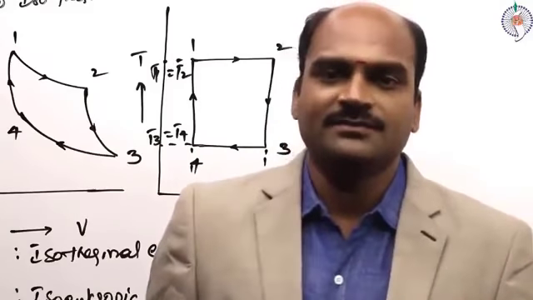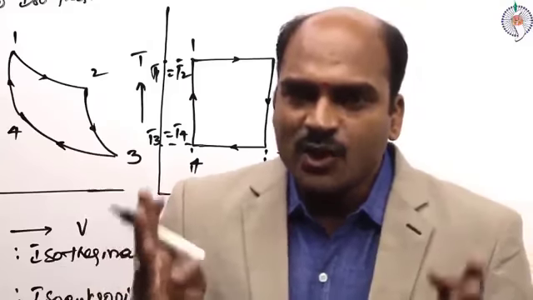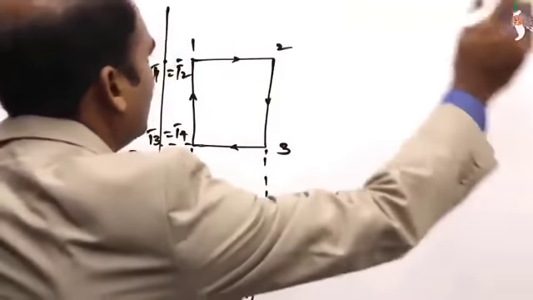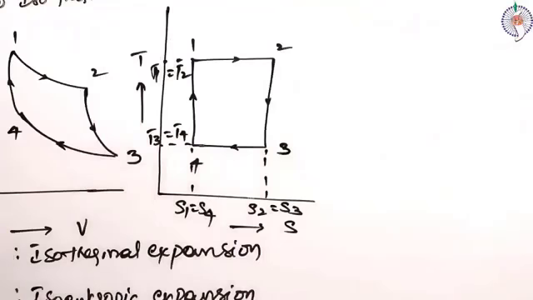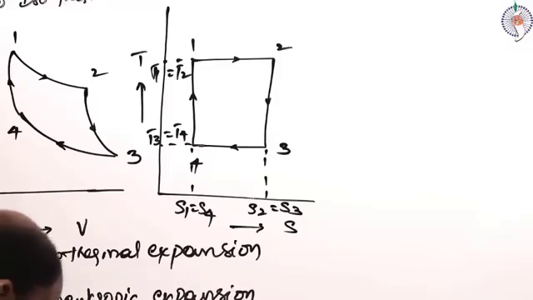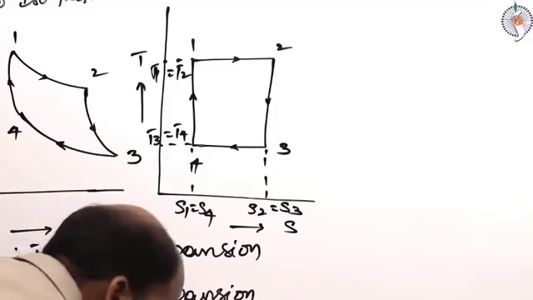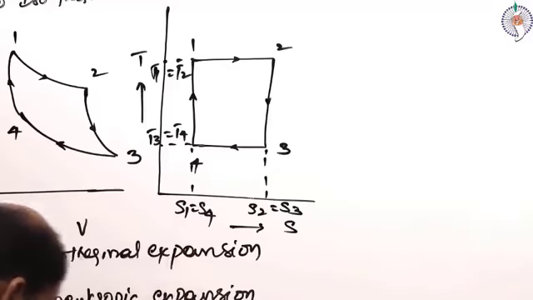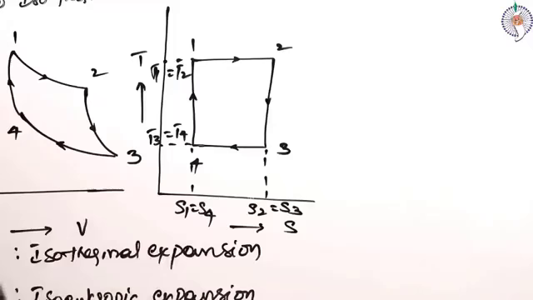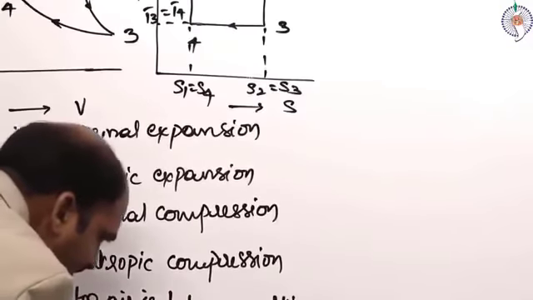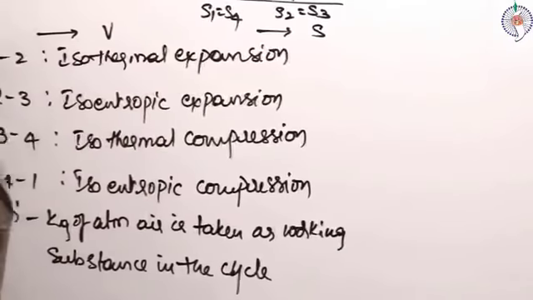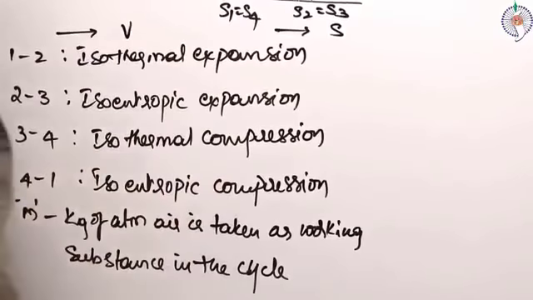The first process: we take that m kg of atmospheric air as the working substance in the cycle.